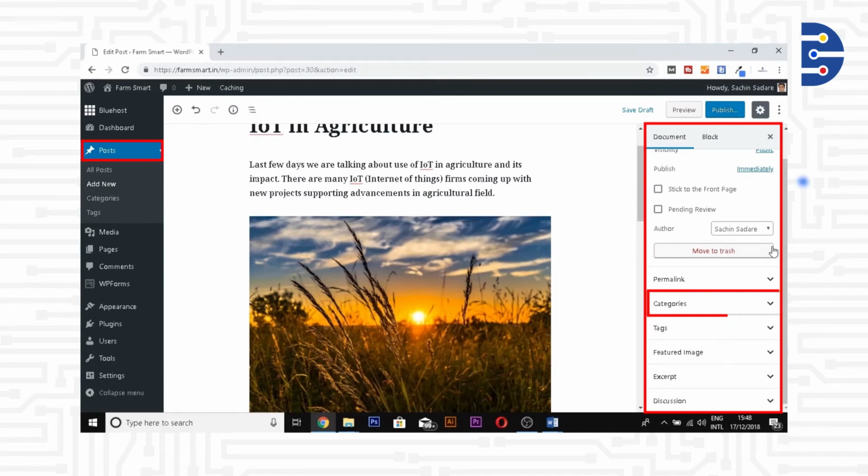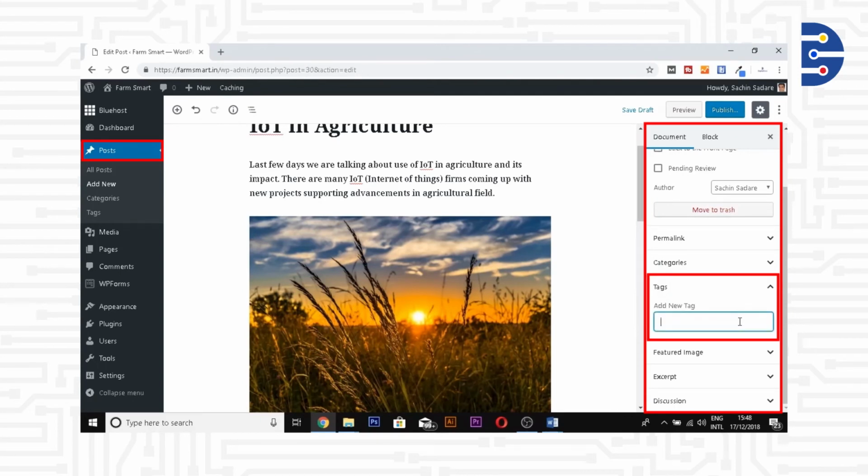After selecting the category, I will add tags to the blog. Now tags are those keywords that search engines come looking for on your blog site. When people search on the search engine, they input a search query. You should try and aim to have good keywords for your blog so that they match the search query of your readers.